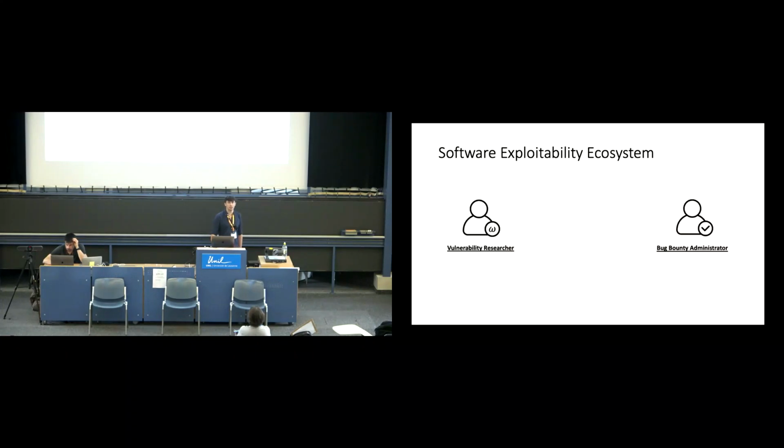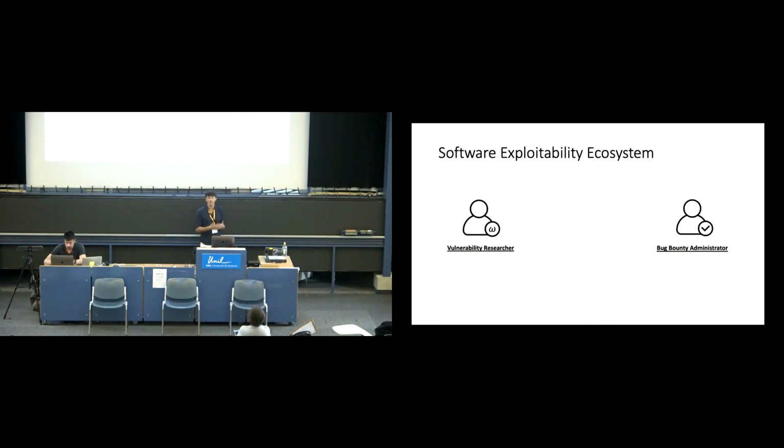So how do these things actually work in practice? We have a vulnerability researcher who's going to spend a whole bunch of time maybe looking at a compiled binary, maybe looking at a website, whatever it is, trying to poke it in a bunch of different ways, maybe reverse engineer it, and figure out what's going on, until eventually they find some input to the program that should force the entire system into an incorrect state. They should get around maybe some password protections, or maybe use a buffer overflow, something like this. And then there's a bug bounty administrator who's in charge of actually issuing a reward once the vulnerability researcher discloses, yes, I have found a thing.